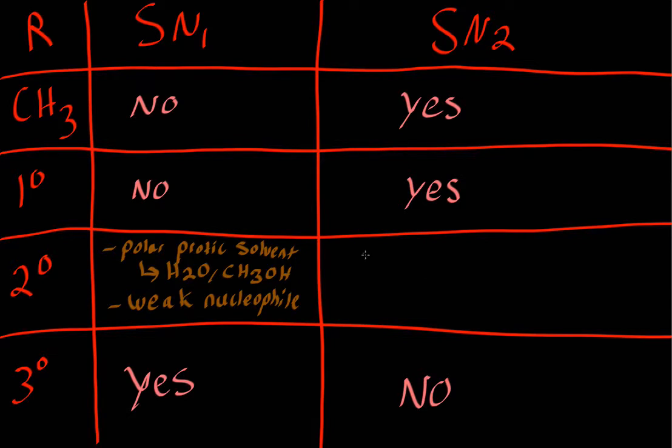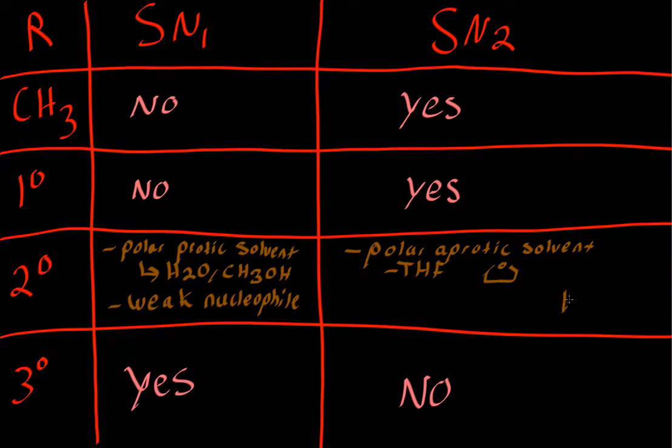Now for SN2, we're looking for a polar aprotic solvent. So what's a polar aprotic solvent? That would be something like THF. It's tetrahydrofuran. I believe it looks something like that, with an oxygen in a ring, like a 4-membered ring with carbons, but there's a total of 5 atoms.